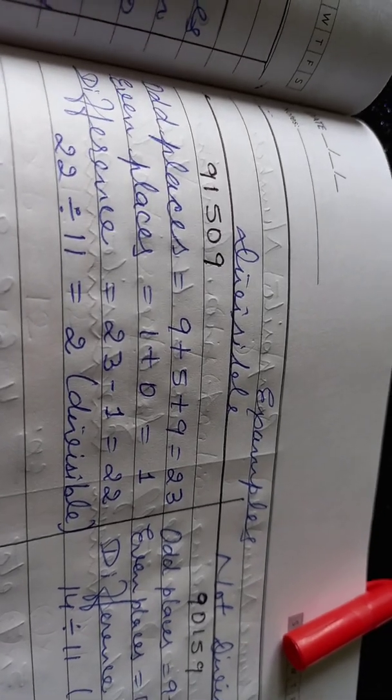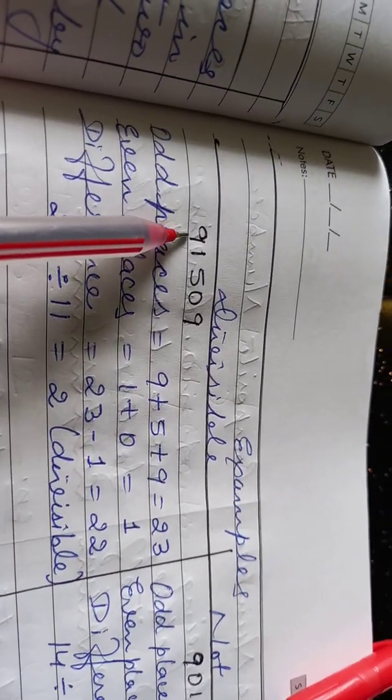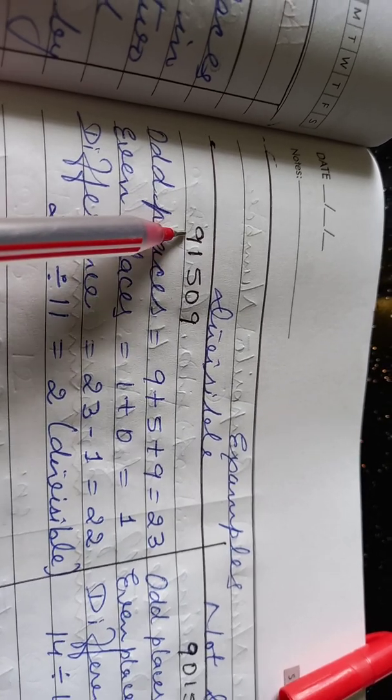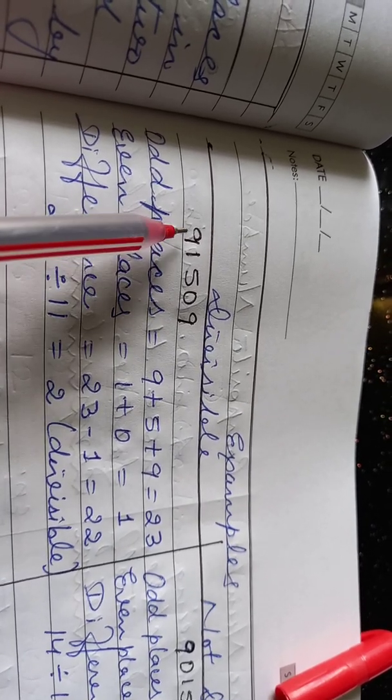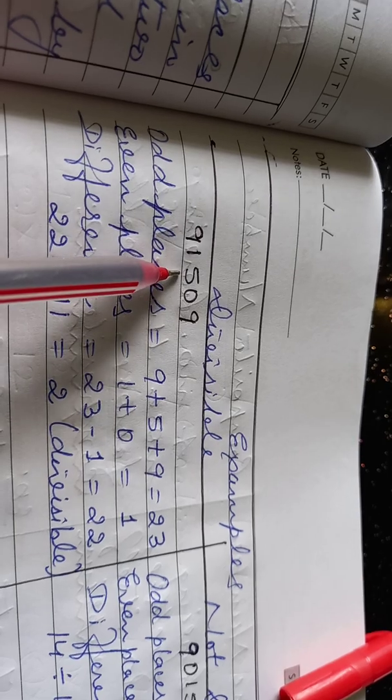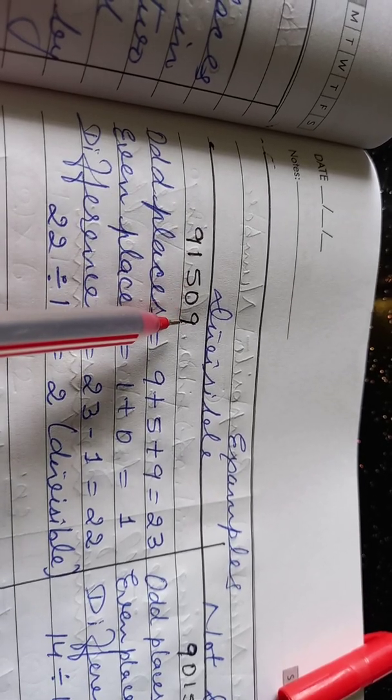So for this, let's take an example, which is 91,509. So here we have taken the odd places. Odd places means we will start from here, 9, and leaving one digit, after 9 we are taking 5, after 5 we are taking 9.